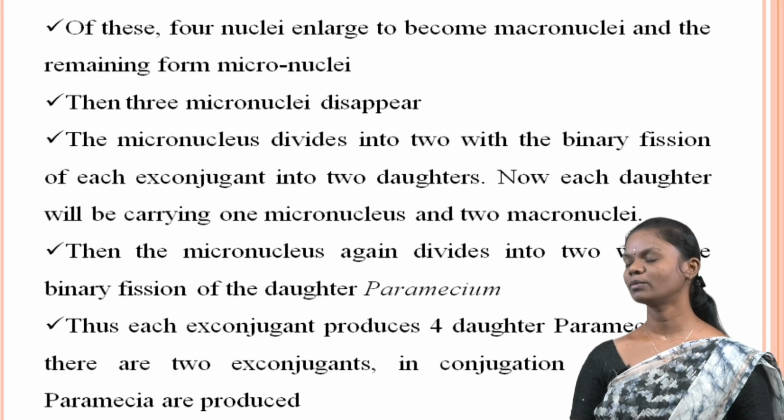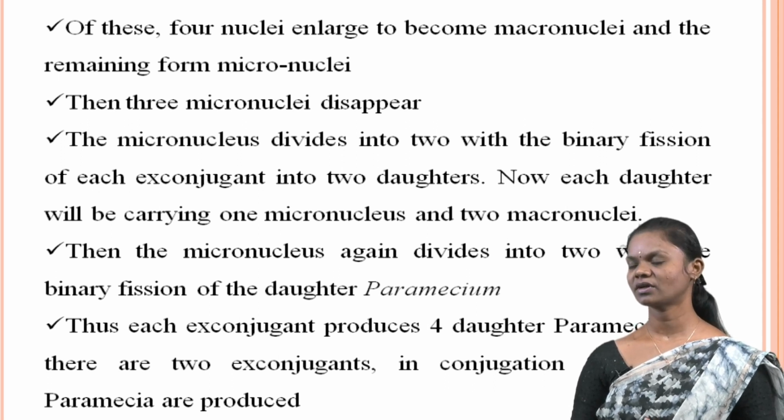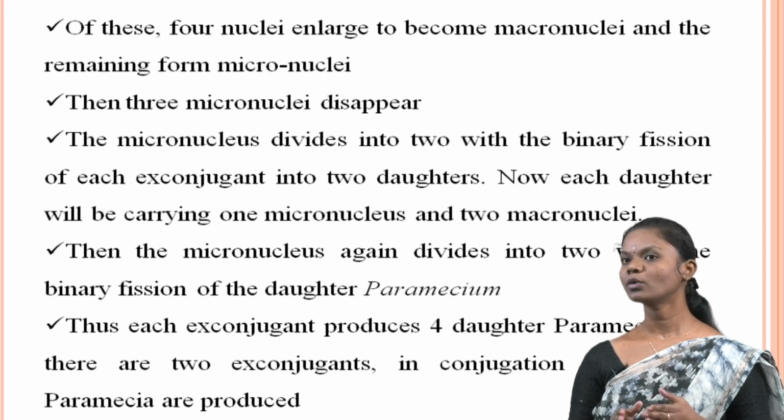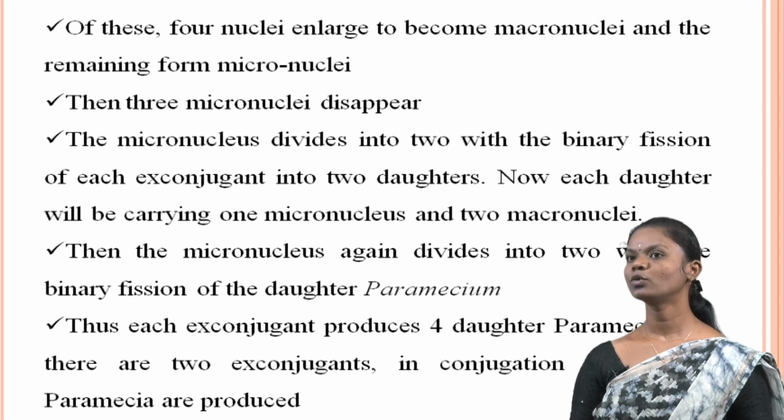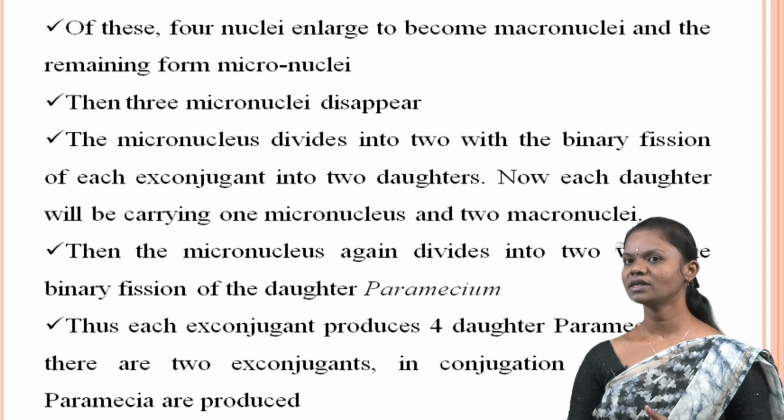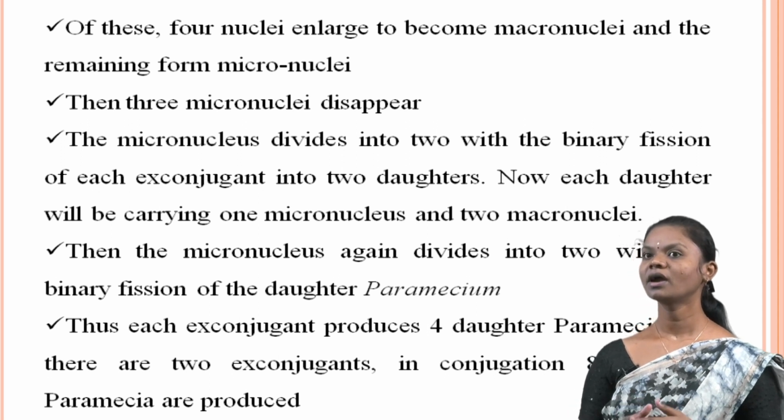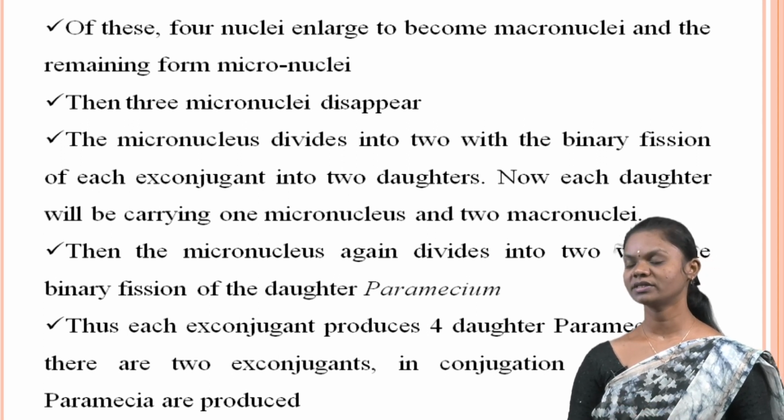Subsequently, three of the micronuclei disappear. With the binary fission of each exconjugant into two daughter Paramecium, the micronucleus divides into two, resulting in each daughter carrying one micronucleus and two macronuclei.